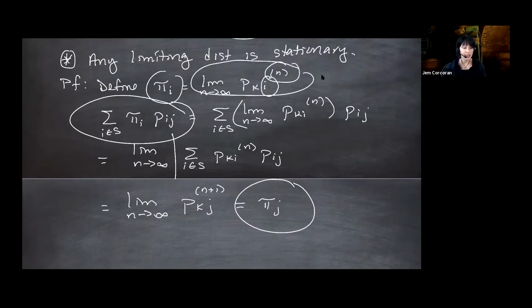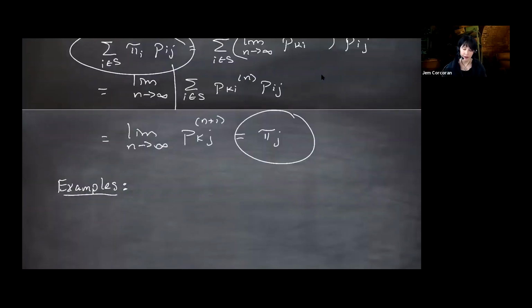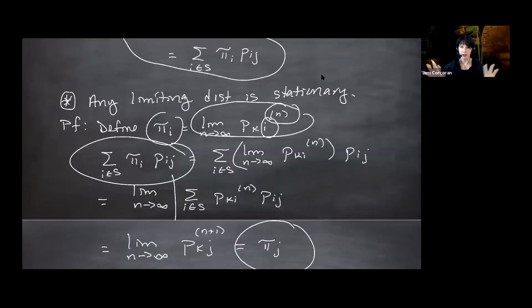We do need to talk about existence and uniqueness, but I wanted to do at least some examples because you've got a couple of these to do on the homework. So I put a note in the notes. A limiting distribution may not exist, but if it does, we've seen that it's stationary. A stationary distribution may not exist, but if a limit exists, then one does because it's stationary. The stationary distribution doesn't have to be unique. Going back up to this two-circled thing up here, come on, scroll.